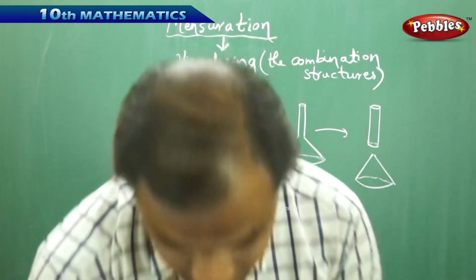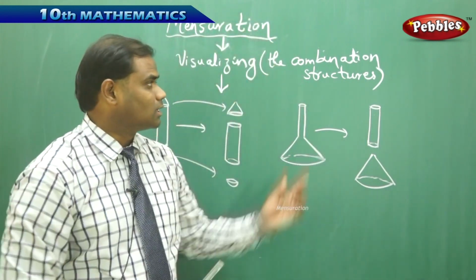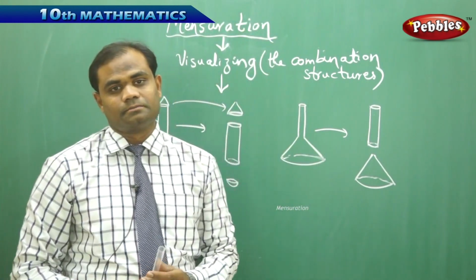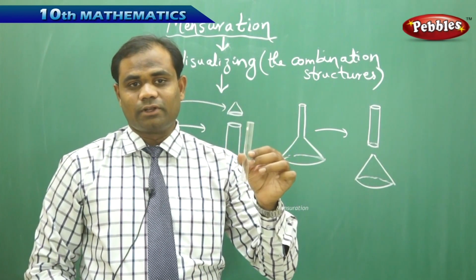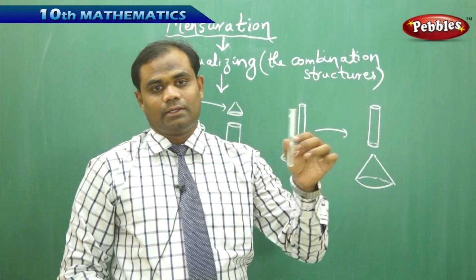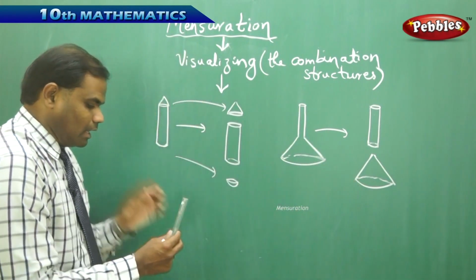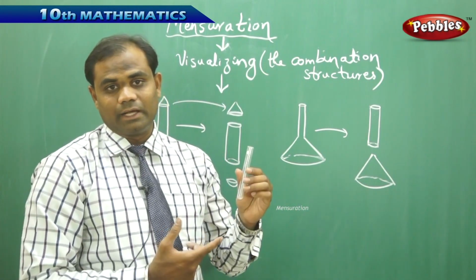Say for example, I take one more object for better understanding of how the combined structures are understood. Now we all know that this is a test tube, which we very often use in the biological laboratory. In the science laboratory, test tubes are used very often, so you're all well aware of this.